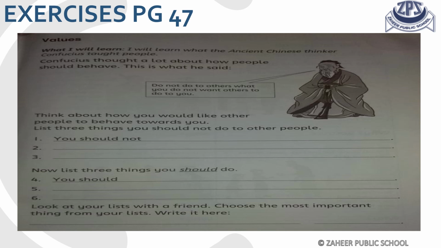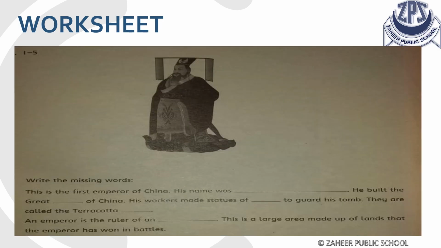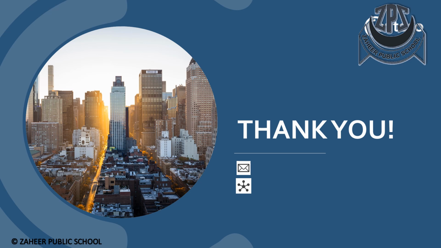Now after completing your skill book exercise, come to the worksheet pad. You have to complete the missing words in your worksheet pad. The explanation of your chapter has been completed. Thank you for your attention, students.